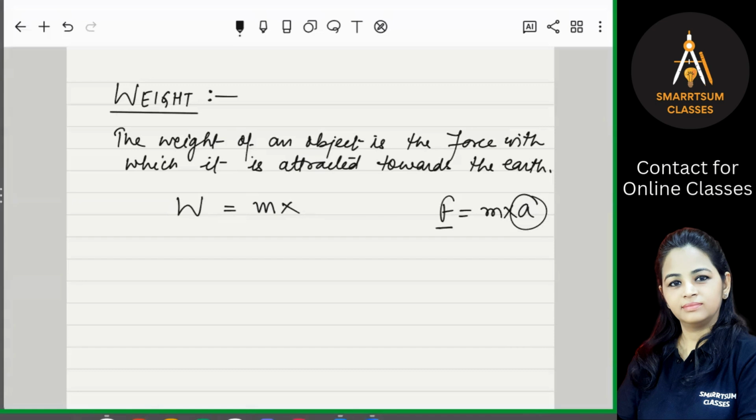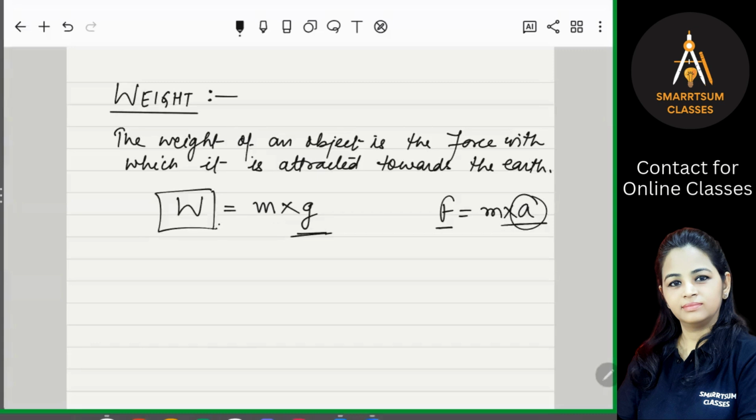So therefore your formula is W is equal to m into g. Instead of a we write g, because since a body is attracted towards the earth, the acceleration produced in the body will be the acceleration due to gravity. And this force m into g is represented by W. It is called weight.